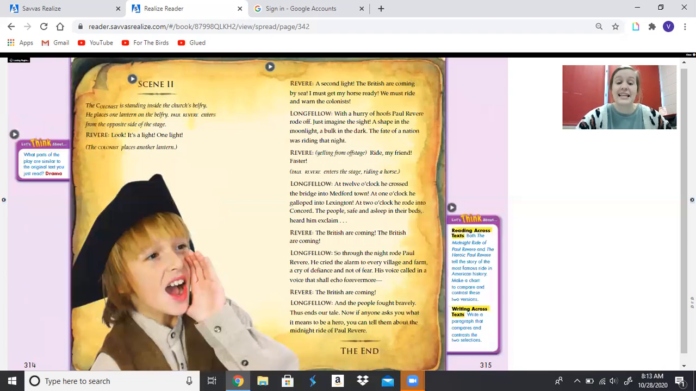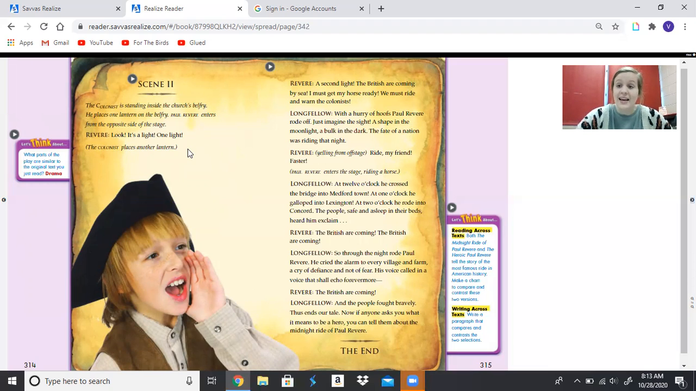Once this loads, and this time on this scene, I'm not going to read the names, and I just want you to follow along with me so that you know who is talking at what time, okay? The colonist is standing inside the church's belfry. He places 1 lantern on the belfry. Paul Revere enters from the opposite side of the stage. Remember, anything we see in italics or parentheses, like here or here, is not something that would be said in a play. It is something that the actors would just do.